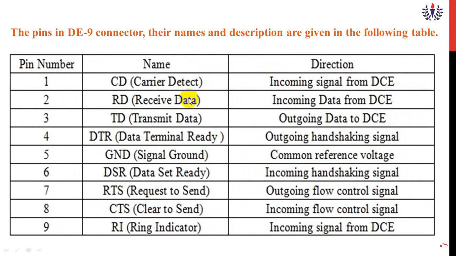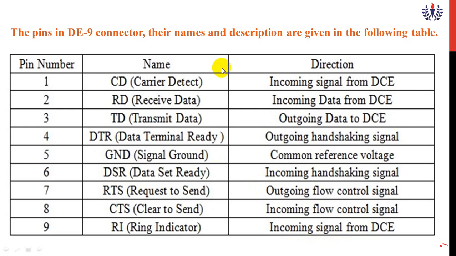The pins which we are setting there, there are 9 pins. Each pin has a direction. The CD, carrier detect, gives an incoming signal from DCE. RD means incoming data from DCE. TD is the outgoing data to DCE. DTR stands for outgoing handshaking signal. Ground is a common reference signal. DSR means incoming handshaking signal. RTS means outgoing flow control signal. CTS means incoming flow control signal. RI, the ring indicator, means incoming signal from DCE.